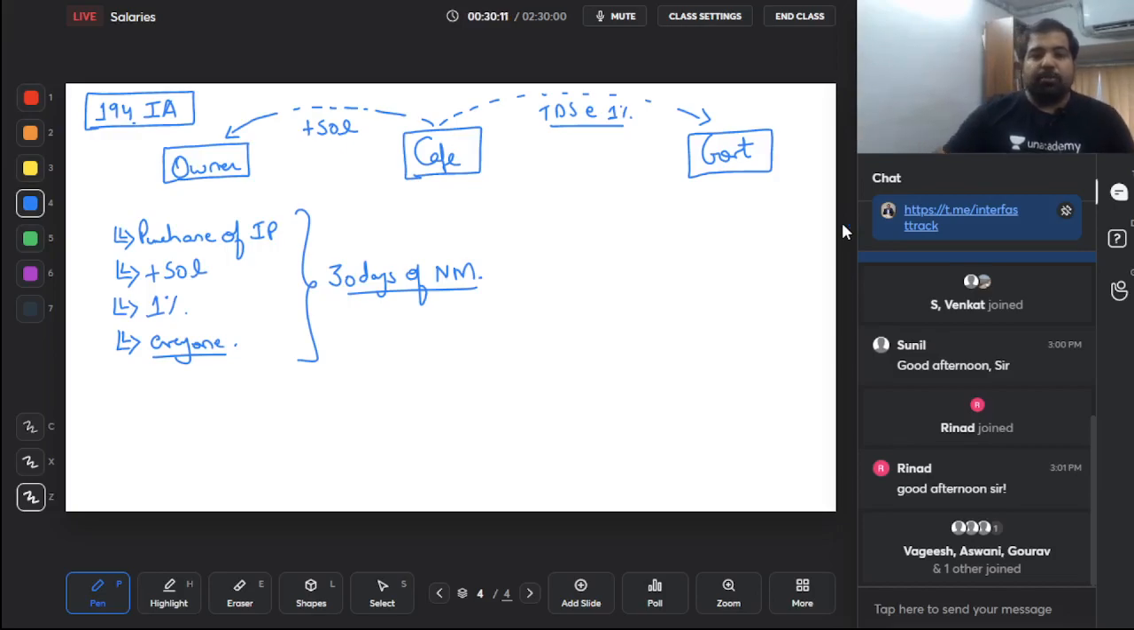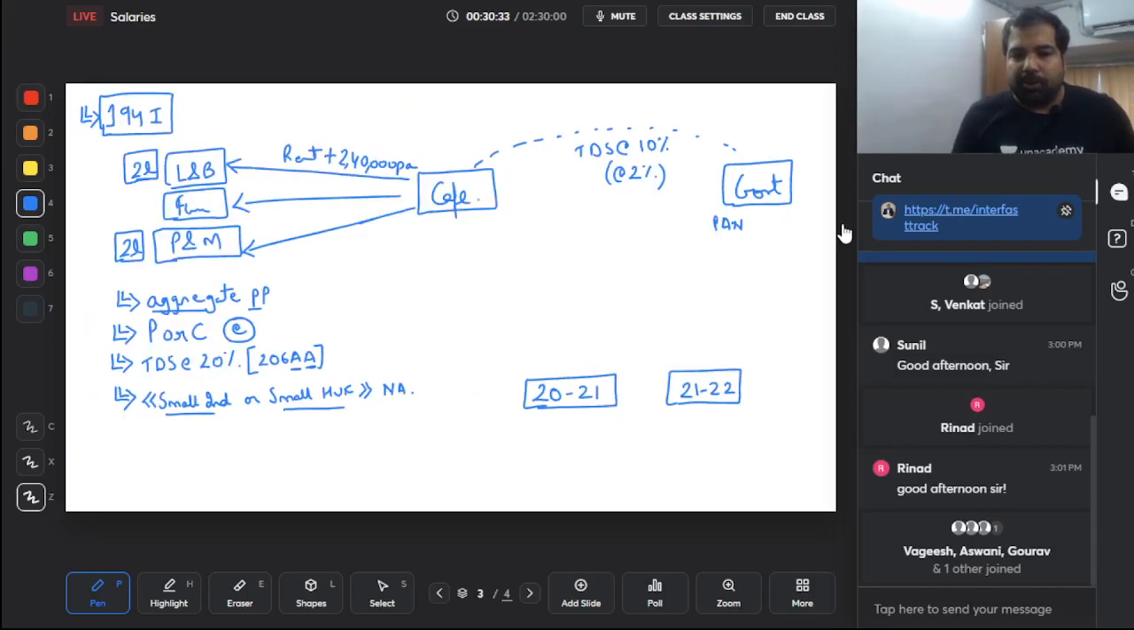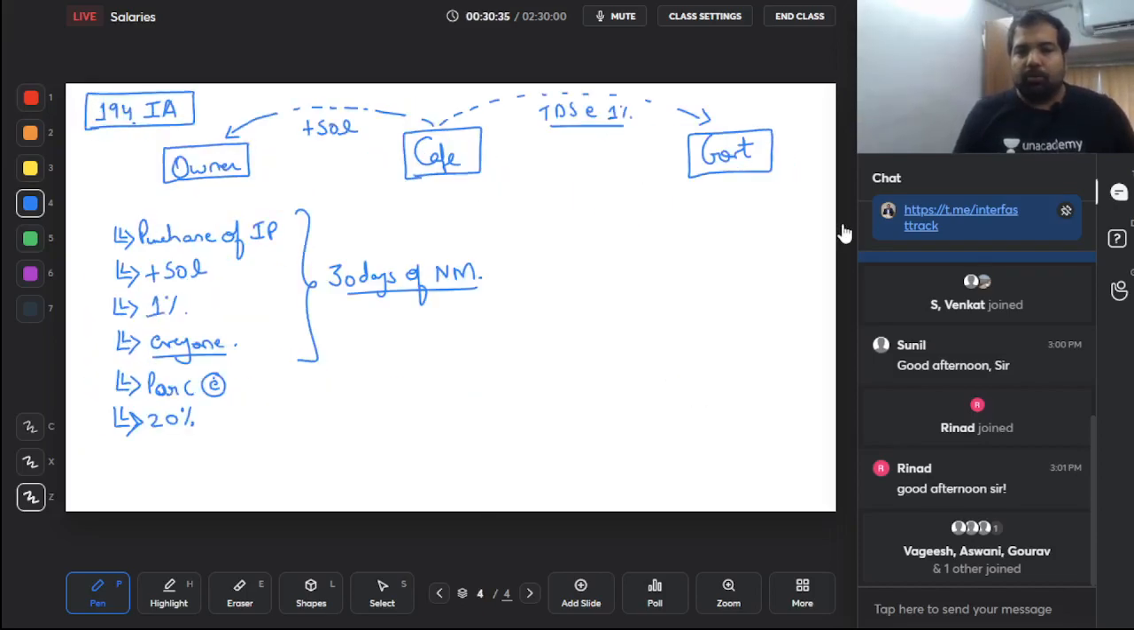Yes, it is on payment or credit, whichever is earlier. Guys, this remains the same. Payment or credit, whichever is earlier. In most cases, it remains the same. And if they don't give the PAN number, then 20% will be deducted as TDS. That is something that you have to keep in mind. Perfect. That is 194IA, 194I done, 194B done, and 194BB done. Moving to the next one.